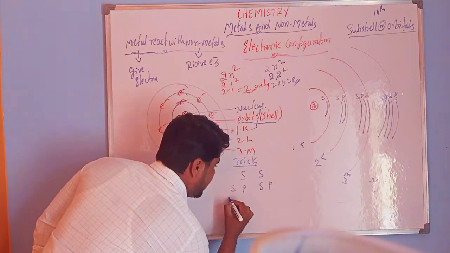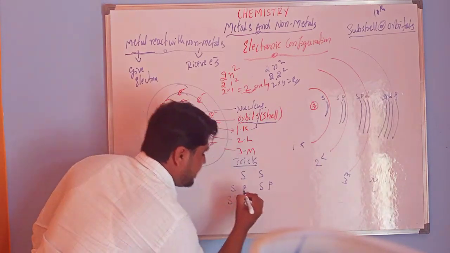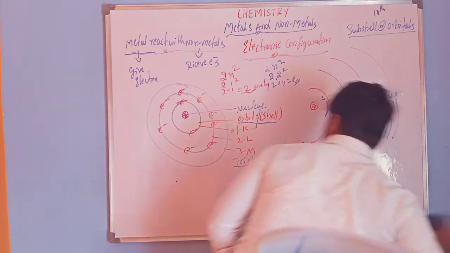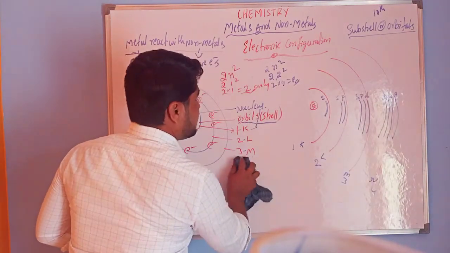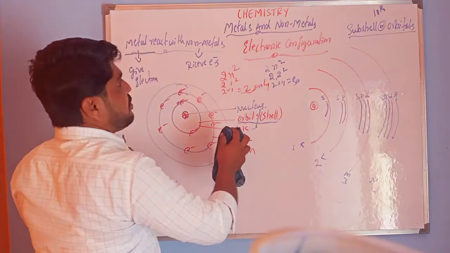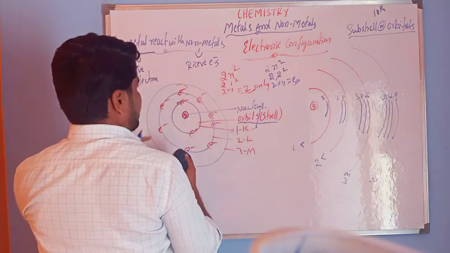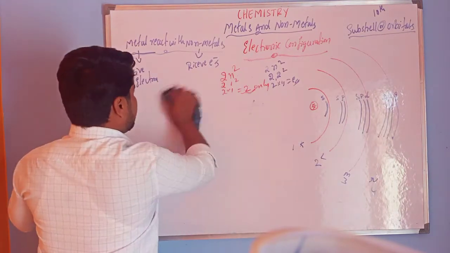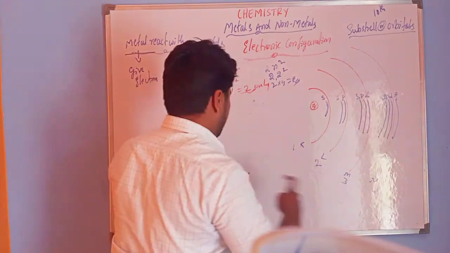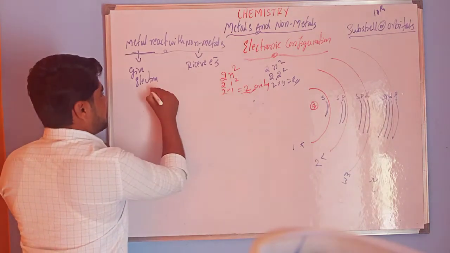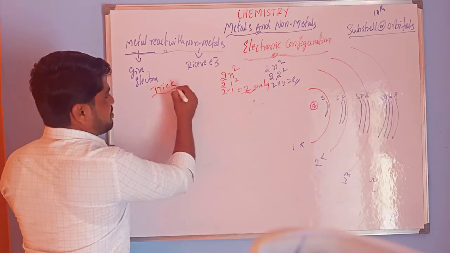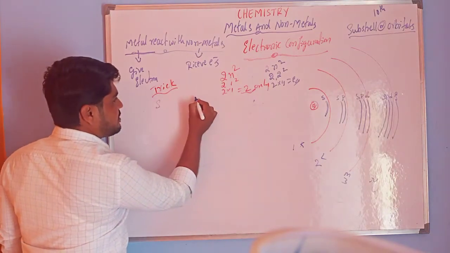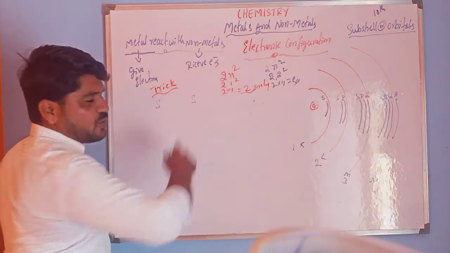Next is SPD. Sorry, wait. It does not appear here, but I am going to write it. The trick to remember electronic configuration: first is S, that is super school.